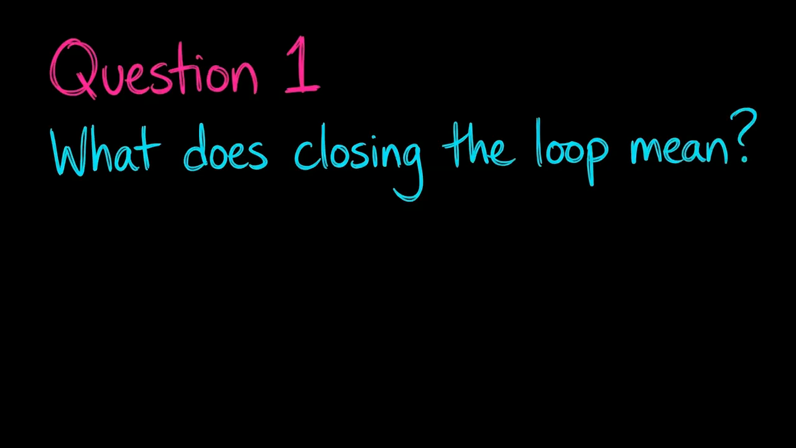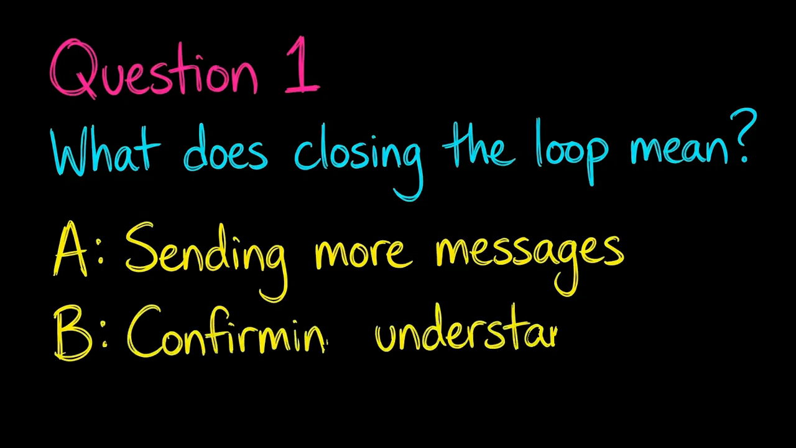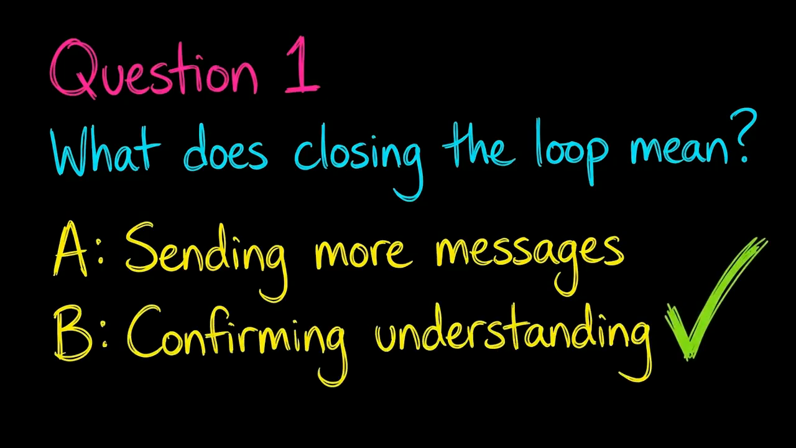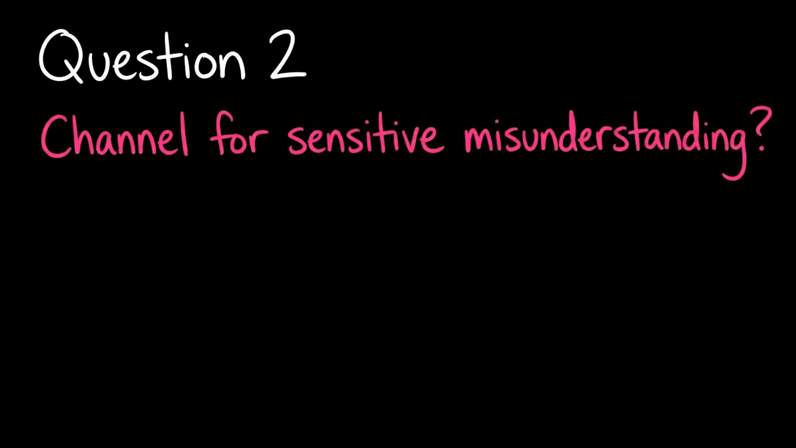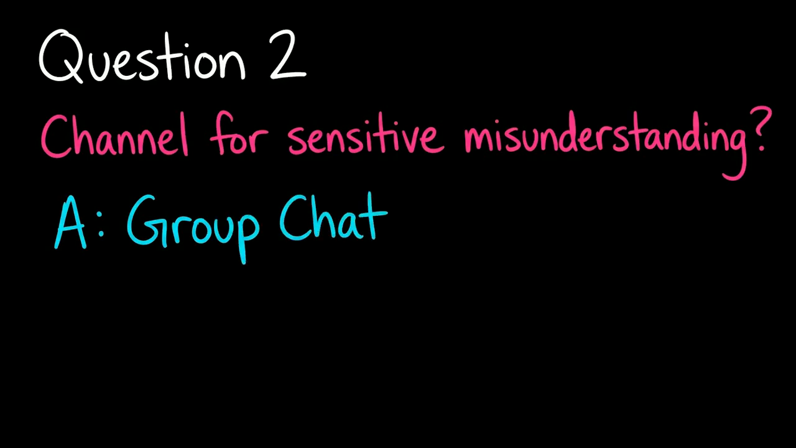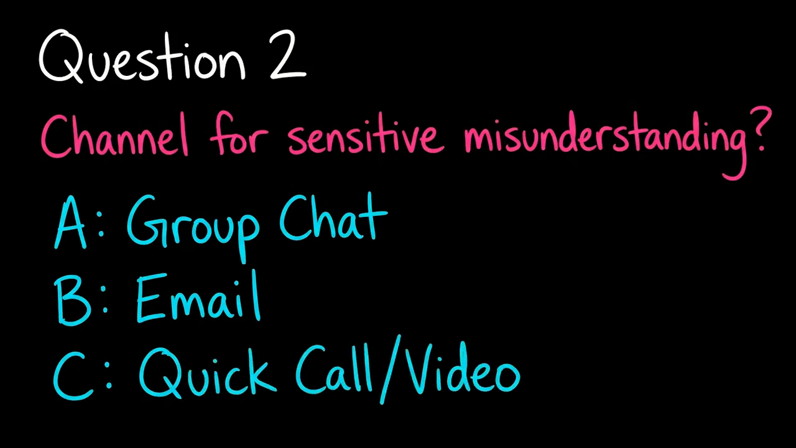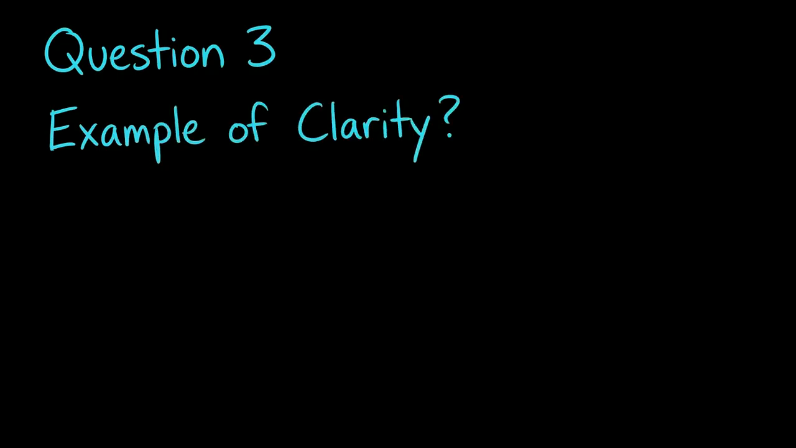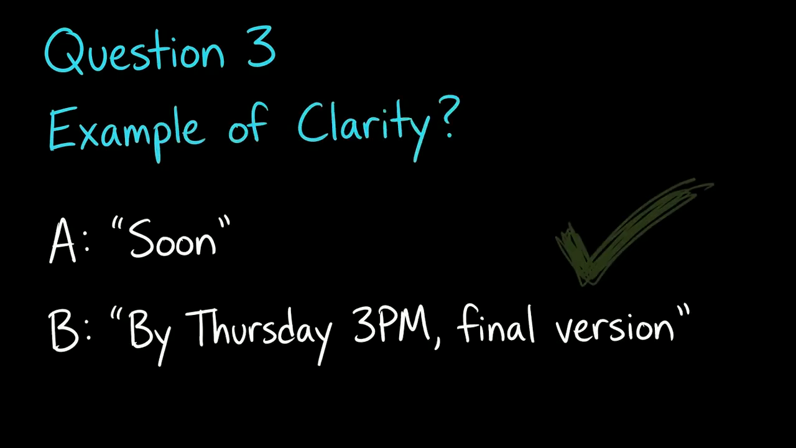Now, a quick quiz. Question 1. What does closing the communication loop mean? A. Sending more messages. B. Confirming understanding and next steps. B. Question 2. Which channel is best for a sensitive misunderstanding? A. Group chat. B. Email. C. Quick call or video. C. Question 3. What's an example of clarity? A. Soon. B. By Thursday, 3 p.m., final version.